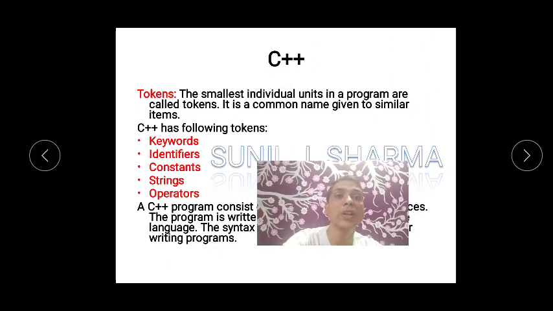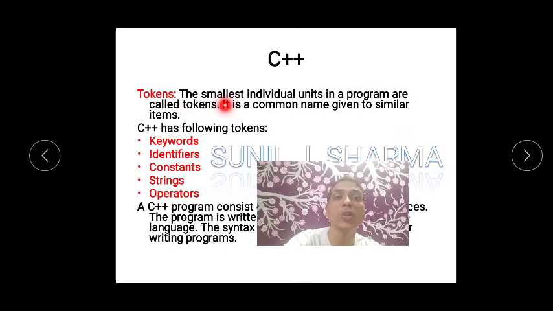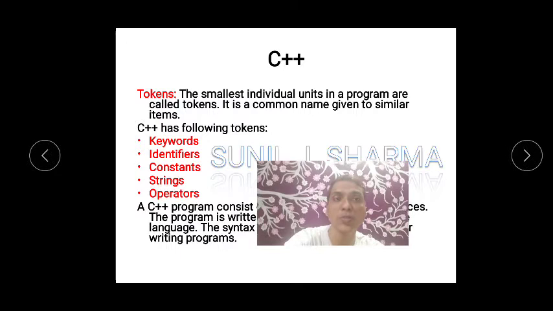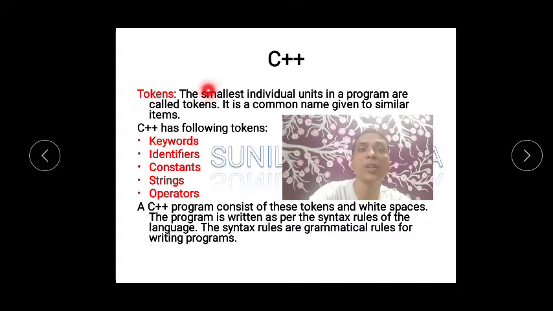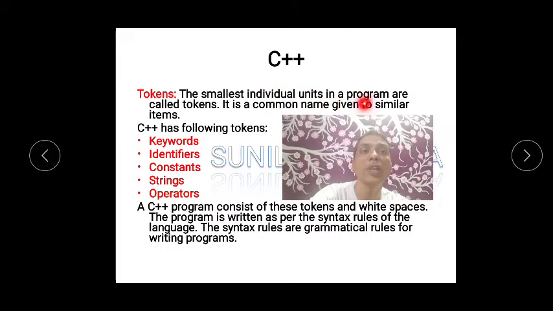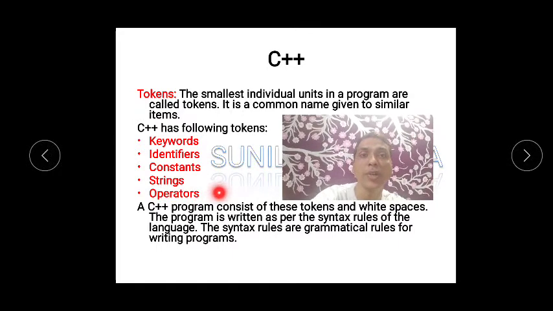Now let's go with a new word known as token. Now what do you mean by tokens? The smallest individual unit in a program is called a token. So this is a very important sentence: a very small unit in a program is called a token. So in C++ mostly we will be learning programs, but before we start learning programs you should know some different terms. So a token is the smallest individual unit. Okay, it is the common name given to similar items. Okay, C++ has the following tokens: keywords, identifiers, constants, strings and operators.